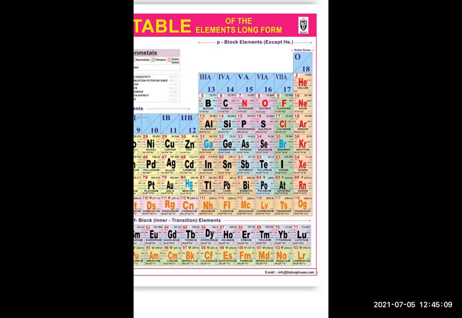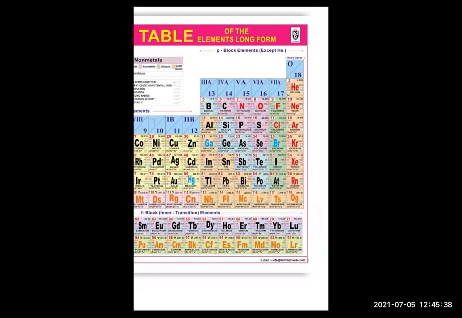So gradation is observed in their physical state down the group. What is the physical state? Physical state means solid, liquid, and gaseous. So you can find that fluorine and chlorine, they are in which state? They are gases. Very good. That's why they are marked with red color. F and Cl are written in red color, right? So that means they are in gaseous state.